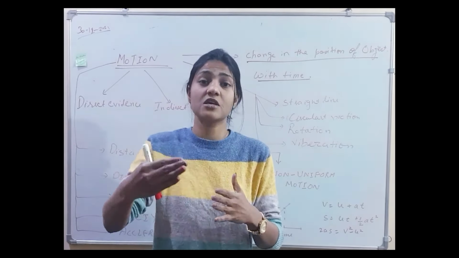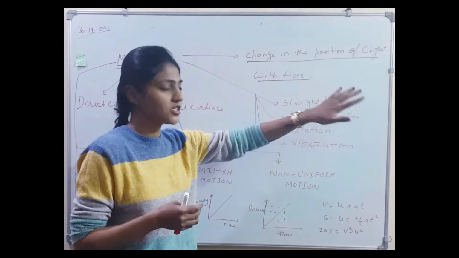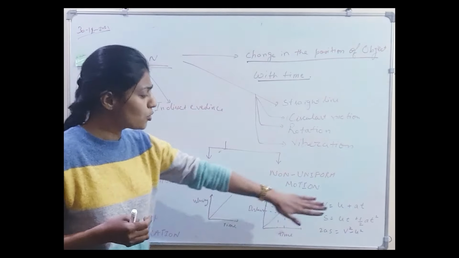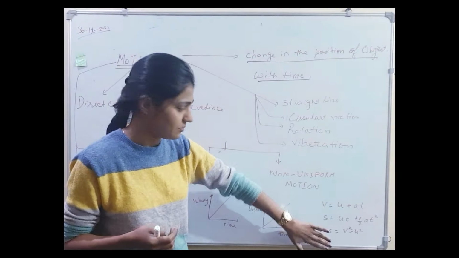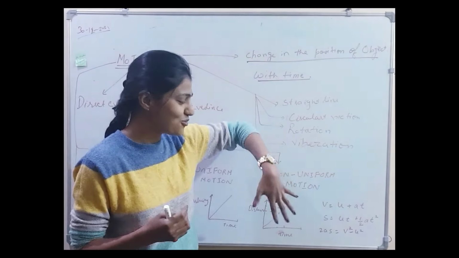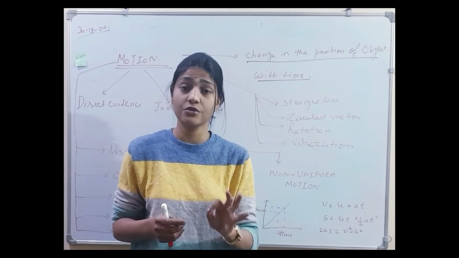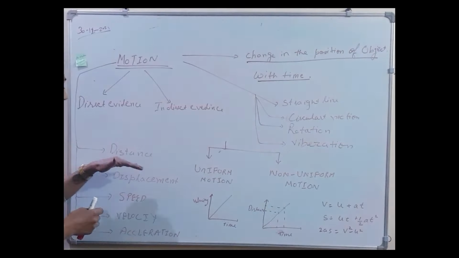Let's try to move towards the quantitative way, I mean towards the numerical: how we can understand and calculate the motion of an object. For the motion of an object along a straight line, we need to understand certain terms, and this can be understood using graphical methods or using three equations. But before jumping to all these, we need to understand some physical quantities which are essential for motion. These are distance, displacement, speed, velocity and acceleration.